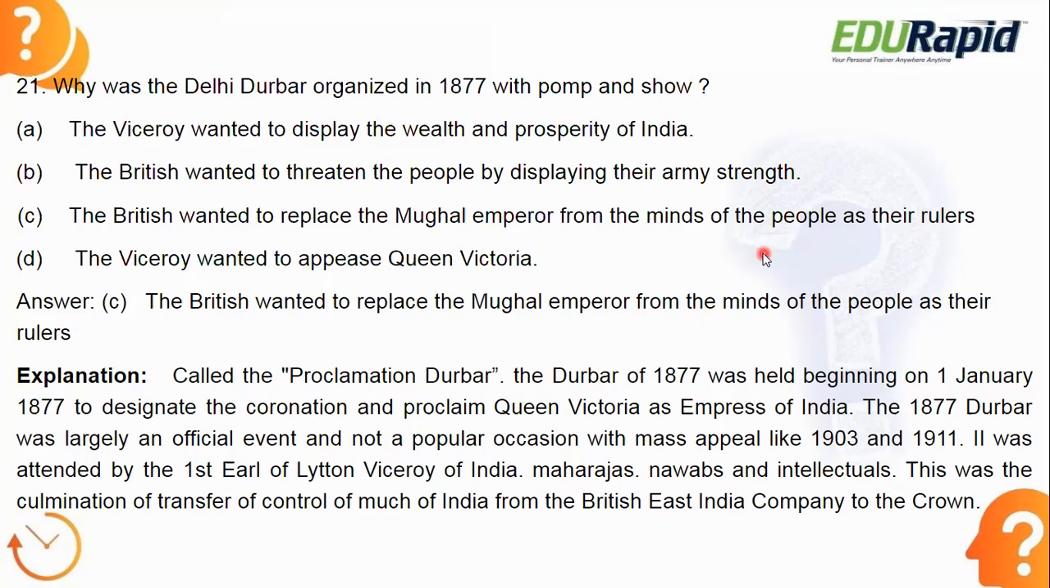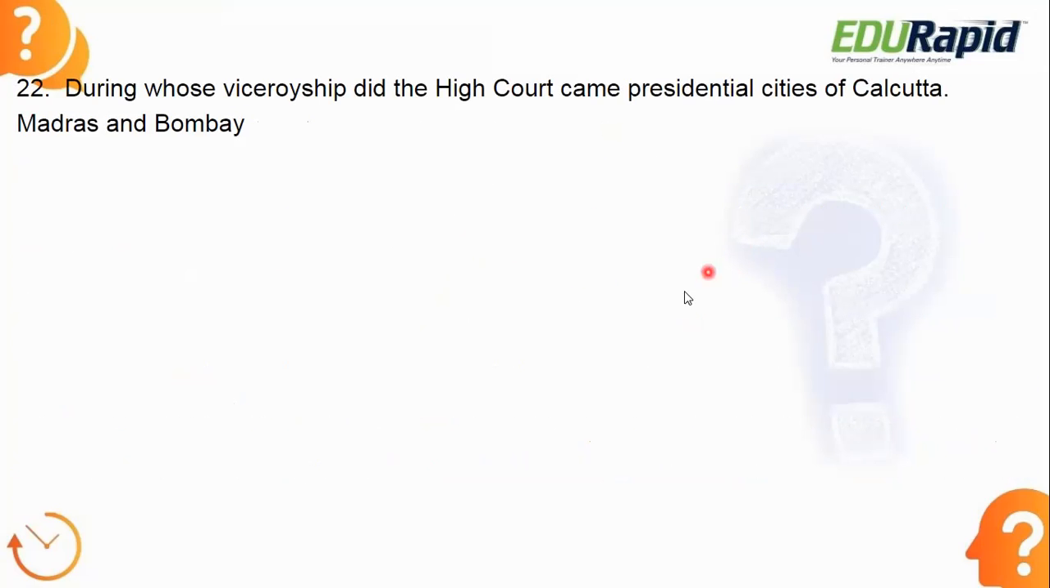Okay, next. During whose viceroyship did the High Courts come up in the presidential cities of Calcutta, Madras, and Bombay?